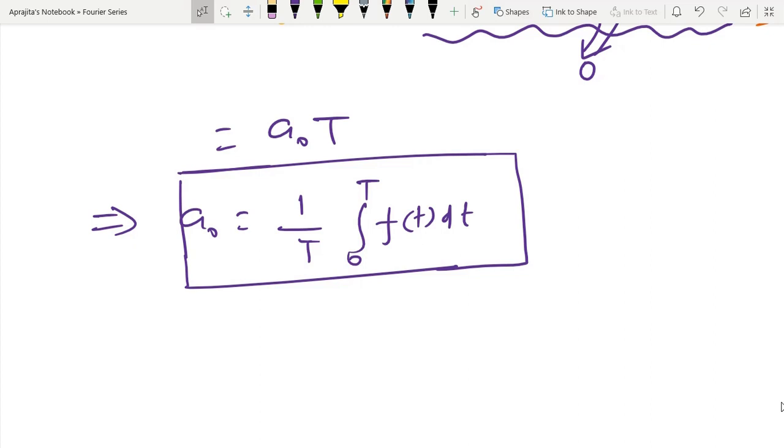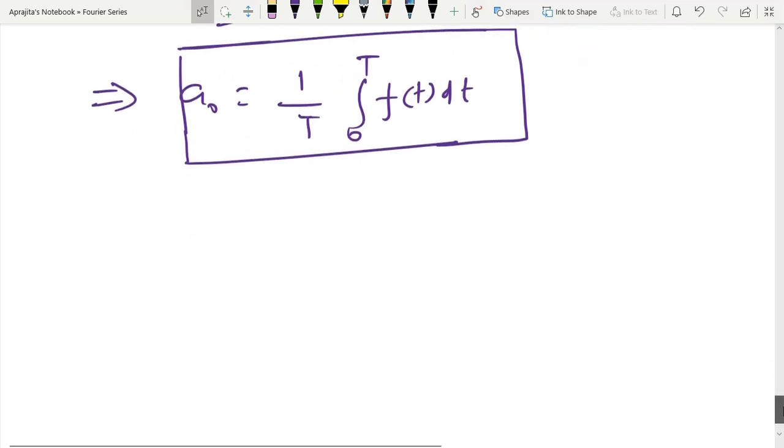Now let us come to the second term. And one more important point here, before going to calculate an, you can see that a0 is nothing but the average value of f(t).